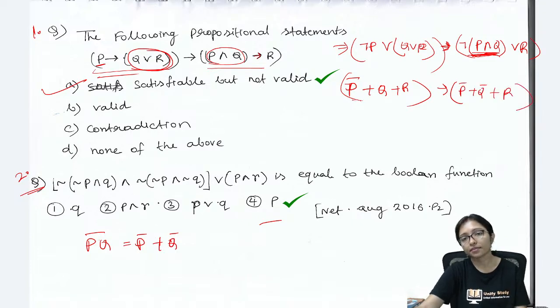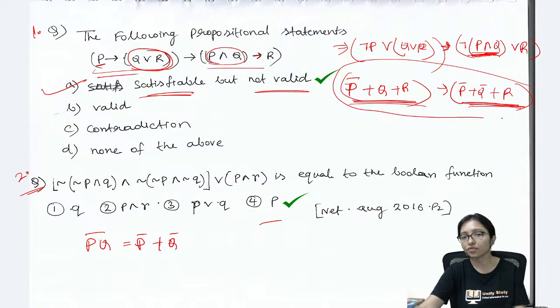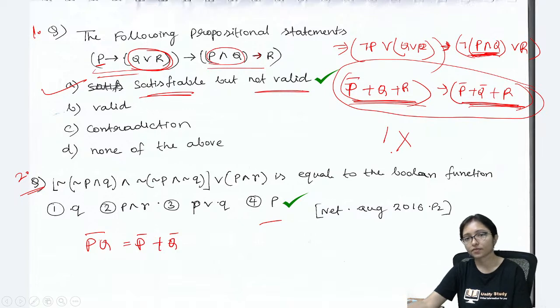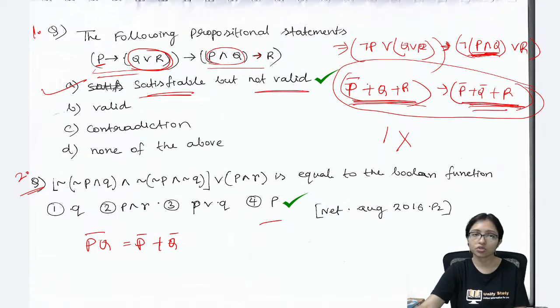So is this the same? Here you can see P bar plus Q plus R, and here you can see P bar plus Q bar plus R. Is this the same? Definitely it is not the same. That's why it is not a tautology. It is satisfiable but not valid. Definitely it is satisfiable, in terms of anything it will come, but it will not always come 1. By looking at this only you can see it is not a tautology. So it is satisfiable but not valid.